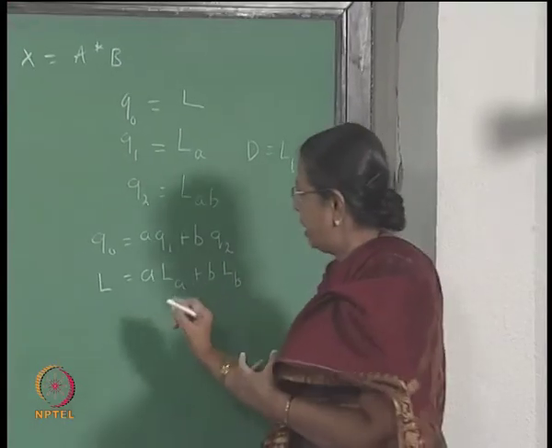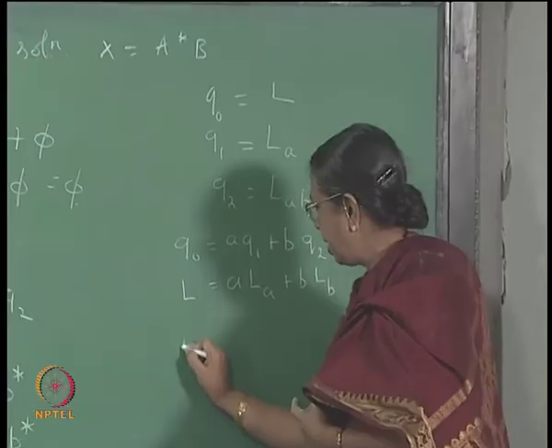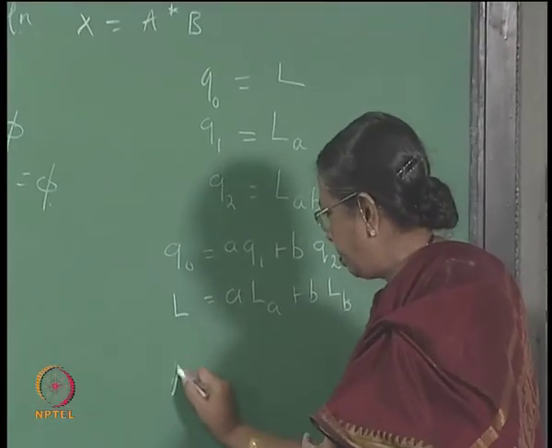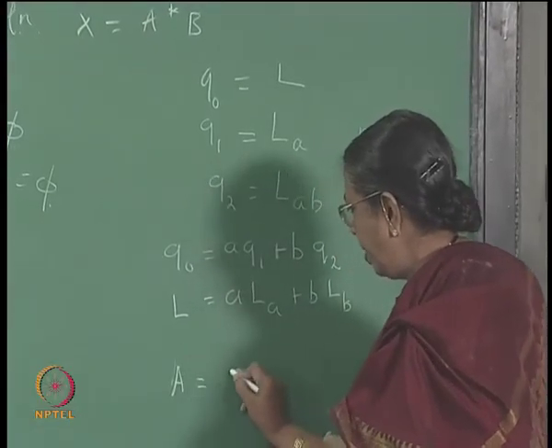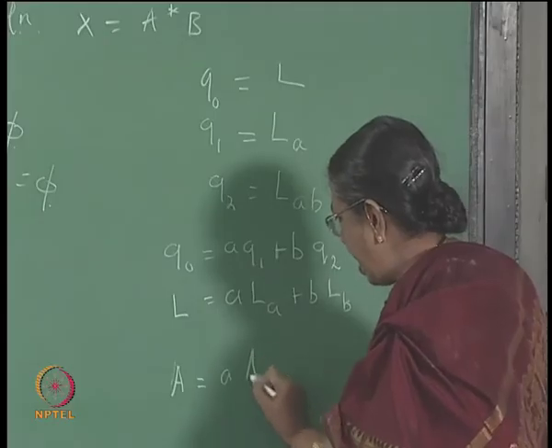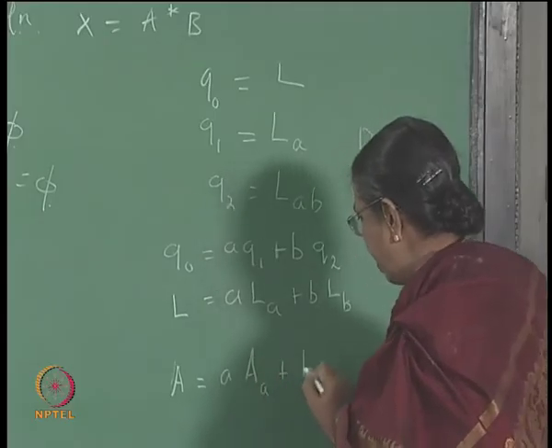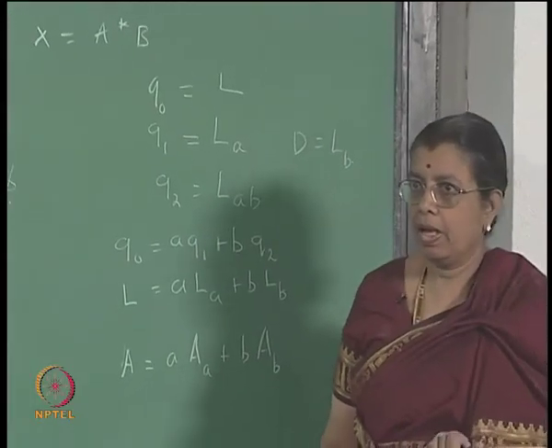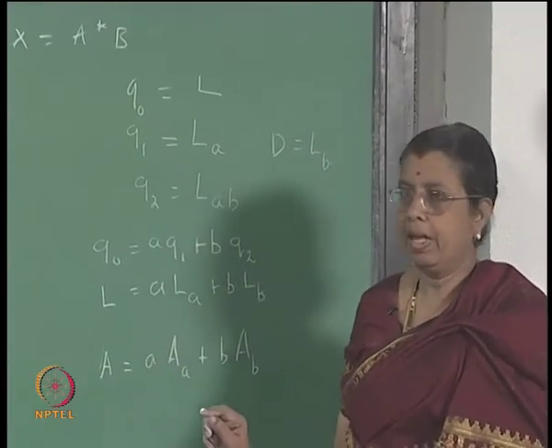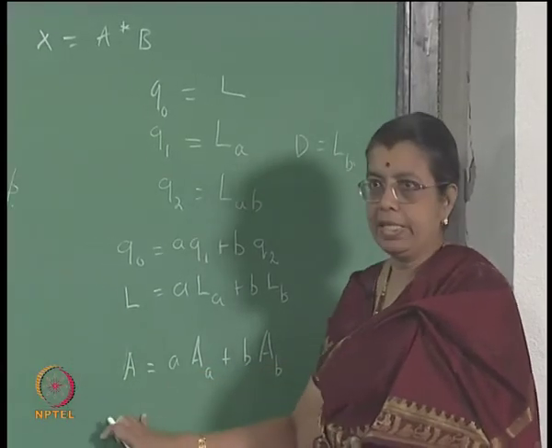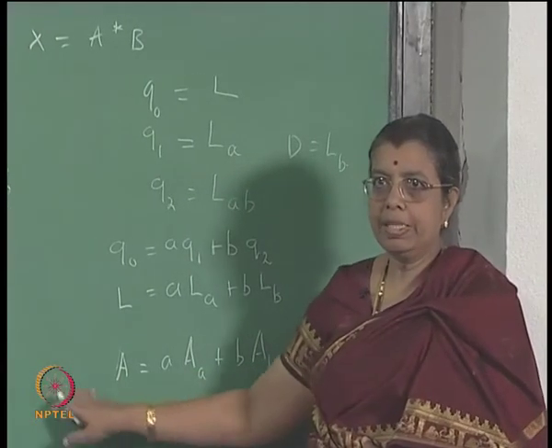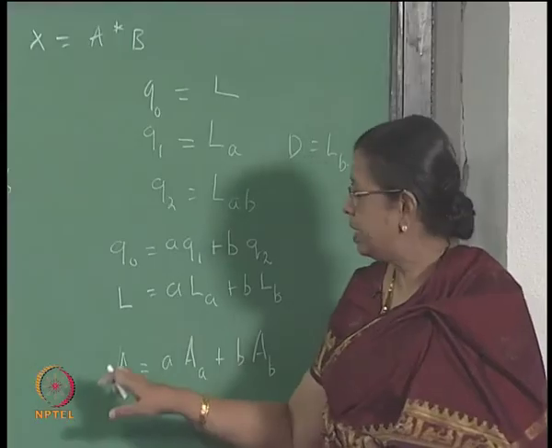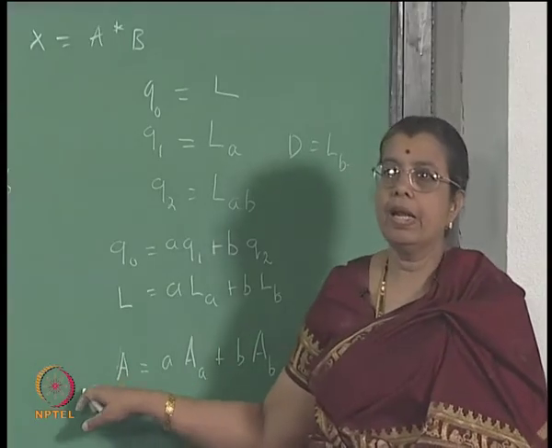And for anything for that matter, some L, some A or something like that on the left hand side, you write it as A AA plus B AB, you write like this. What does that really mean? This represents a set of strings. It represents a set of strings which take you from a particular state to a final state.